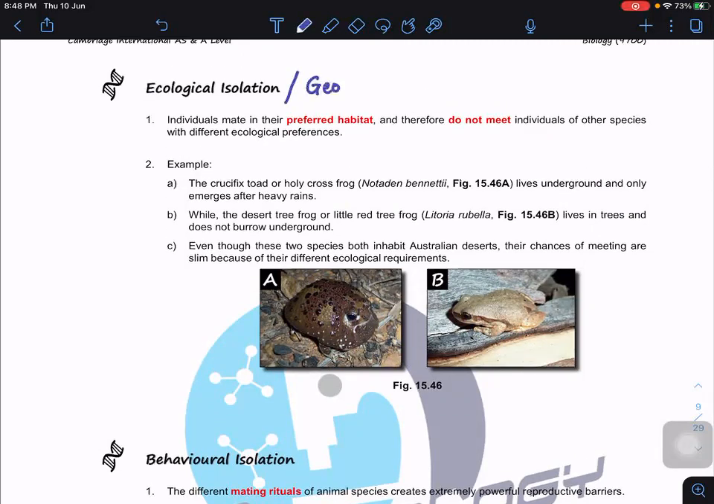Okay, you can write down: CIE accept geographical isolation. Basically, they are at two different geographical areas.